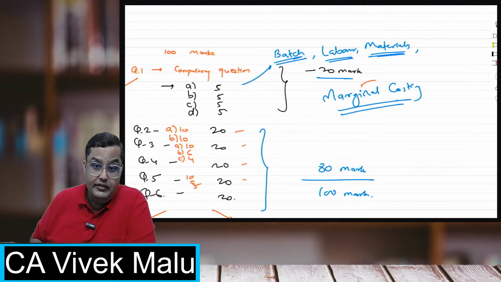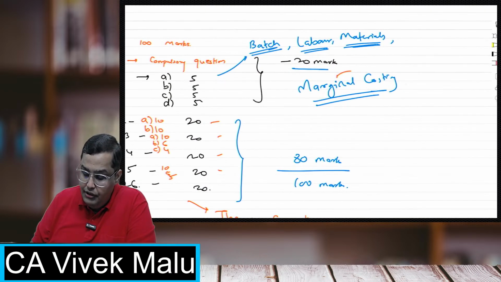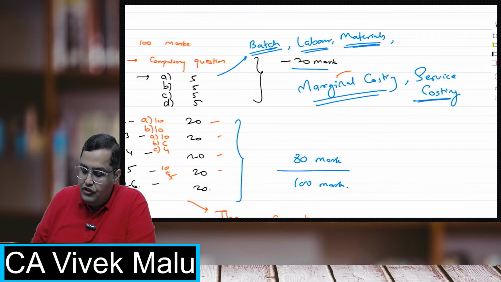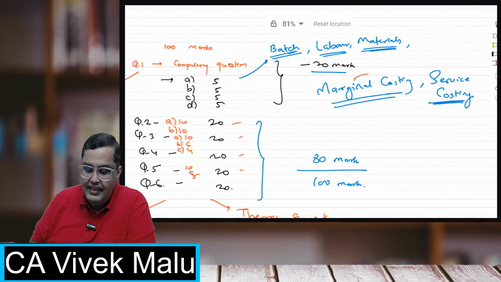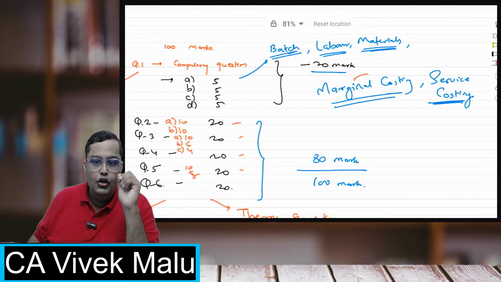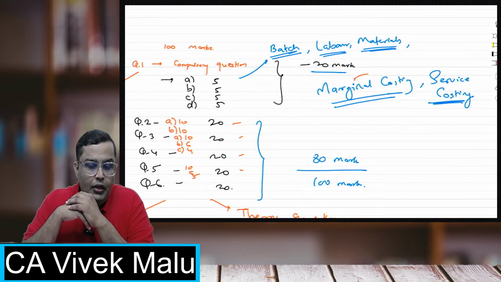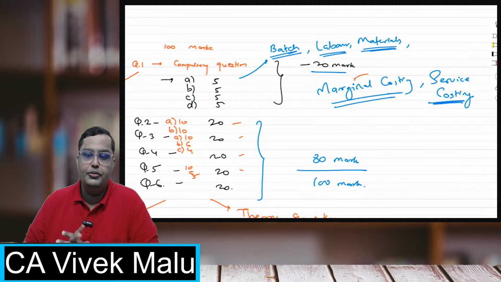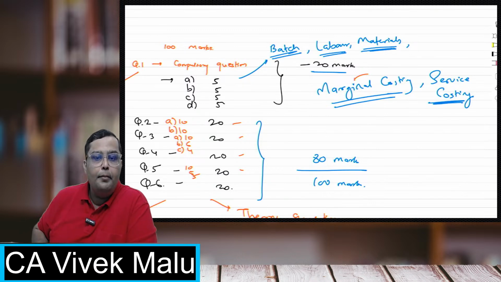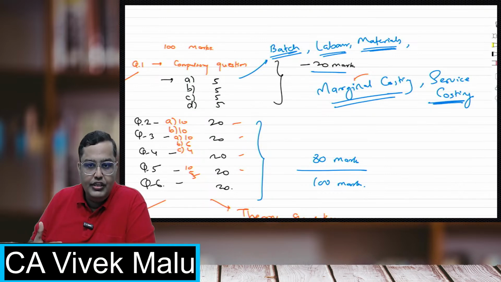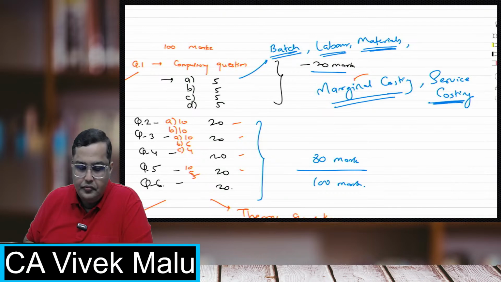Marginal costing has been asked in May 23 also, in November 22 also, in a compulsory question. Service sector costing, that is basically operating costing, we all know that, was also asked in a compulsory question. So these days they are focusing more on these topics. Remember, you should never keep these topics in options, because this is a part of the compulsory question. Batch, labor, materials, marginal, and service costing. In recent papers ICAI is asking questions on this, so definitely you have to focus more on this.